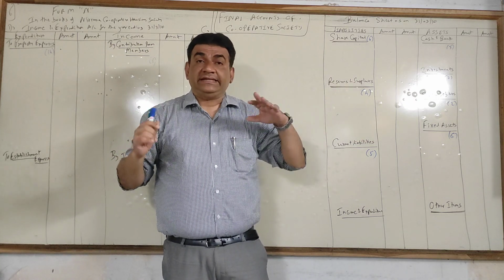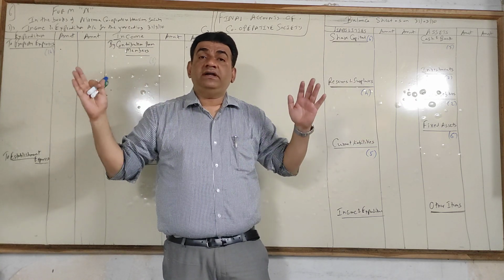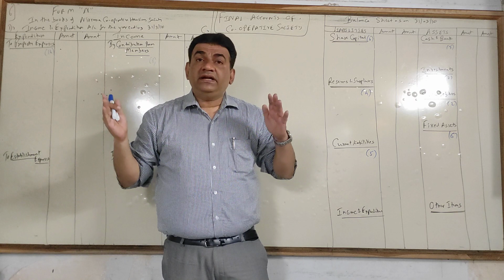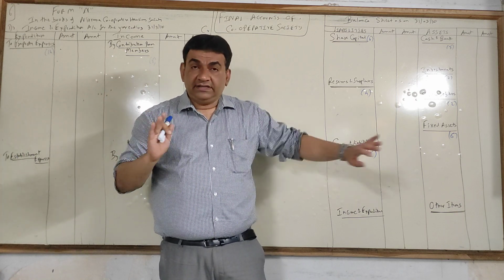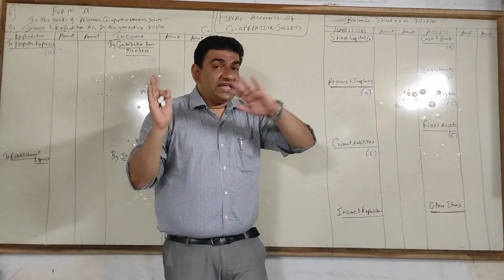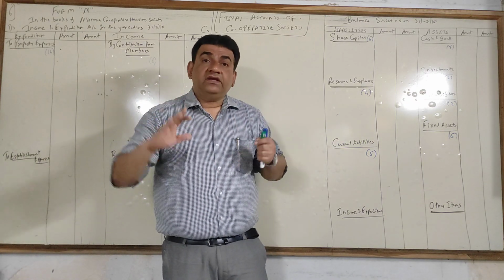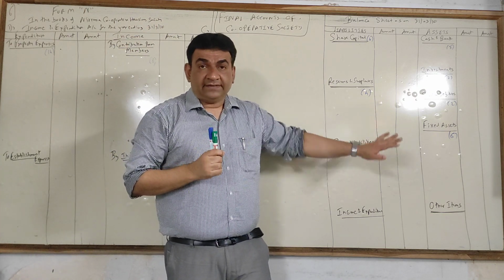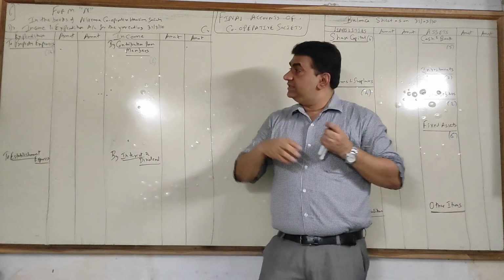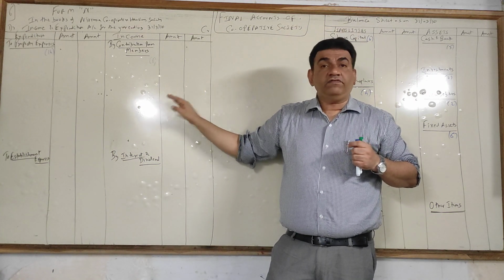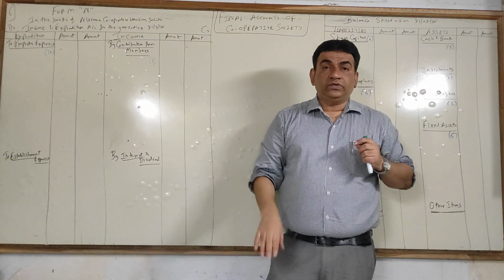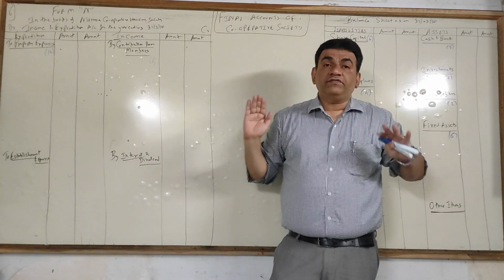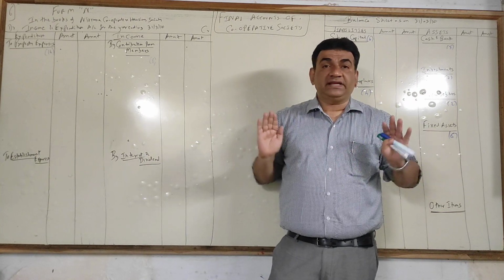Suppose after 5 years, the society decides we will get all the buildings painted, and they collect specific money from the members to paint the building, then that goes under the head painting fund and that will be treated as reserves. So if the members contribute certain money for a specific purpose or for a future purpose, then it will be shown as a liability, and if it is for day-to-day activities, then it will be shown as a part of contribution. They have split it in two, we will split it in one. As I told you, don't worry much about the headings. There's a lot of difference of opinion and till today no solution has been arrived.